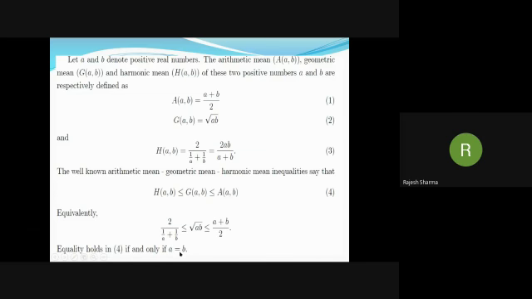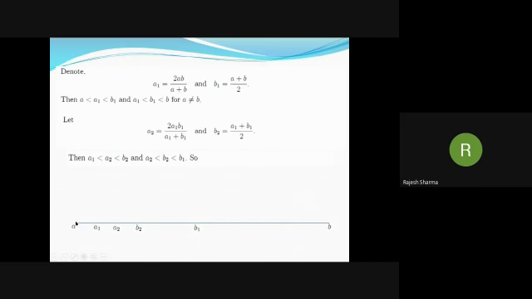And equality holds in the first inequality if and only if a is equal to b. And equality holds in the second inequality if and only if a is equal to b. Otherwise, both the inequalities remain strict inequalities. Now take these two positive numbers, a and b, and let b1 be equal to (a plus b) by 2. That is, b1 is the arithmetic mean of a and b, and a1 is equal to 2ab over (a plus b), and this is the harmonic mean of a and b.